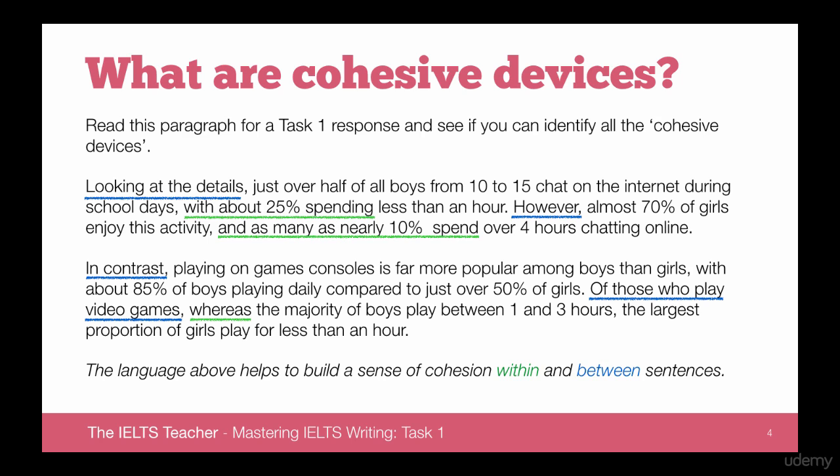Without this language, the transitions between ideas would be very mechanical. It would be sloppy. It would be inaccurate. It would be jarring. And that would disrupt the flow of the response. So we need language like this to improve our sense of cohesion.